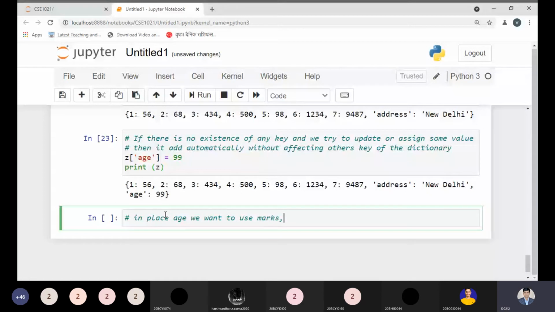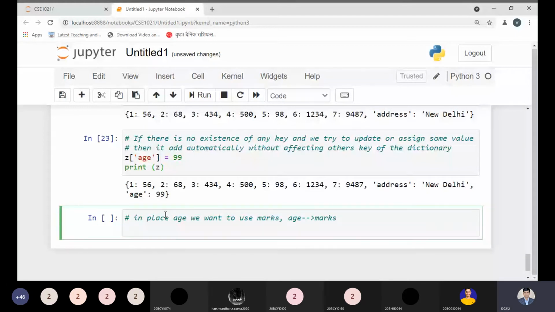It means age should be replaced by marks. So how can we change it? This is my point.